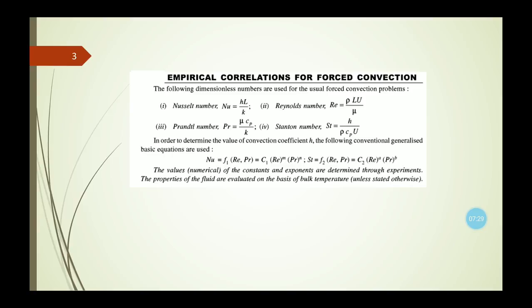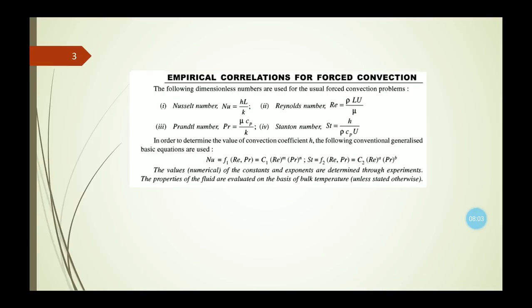One is the Nusselt number, the formula is hL by k. Then the Reynolds number, which is rho L U by mu, or it can also be written as UL by nu in terms of kinematic viscosity. Then the formula for the Prandtl number is mu Cp by k, and the formula for the Stanton number is h by rho Cp U. Based on these four dimensionless terms, all the different equations we need to remember.